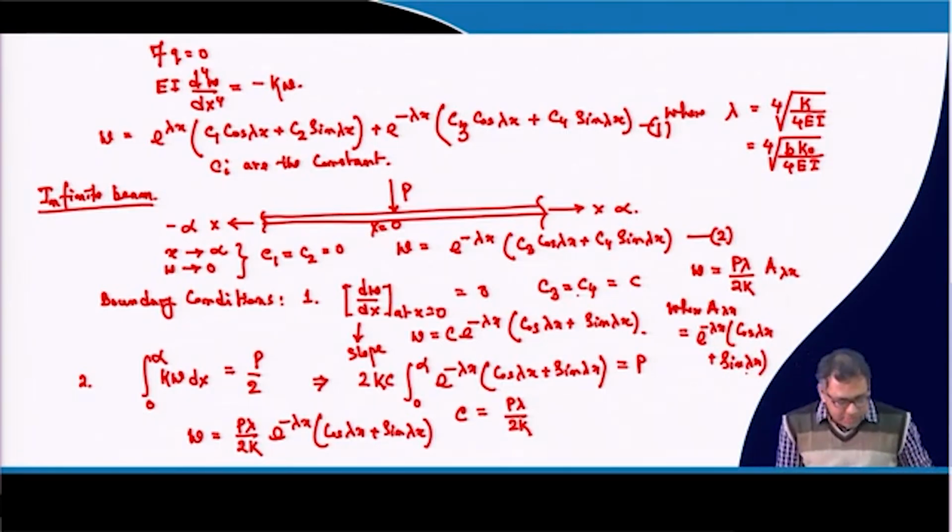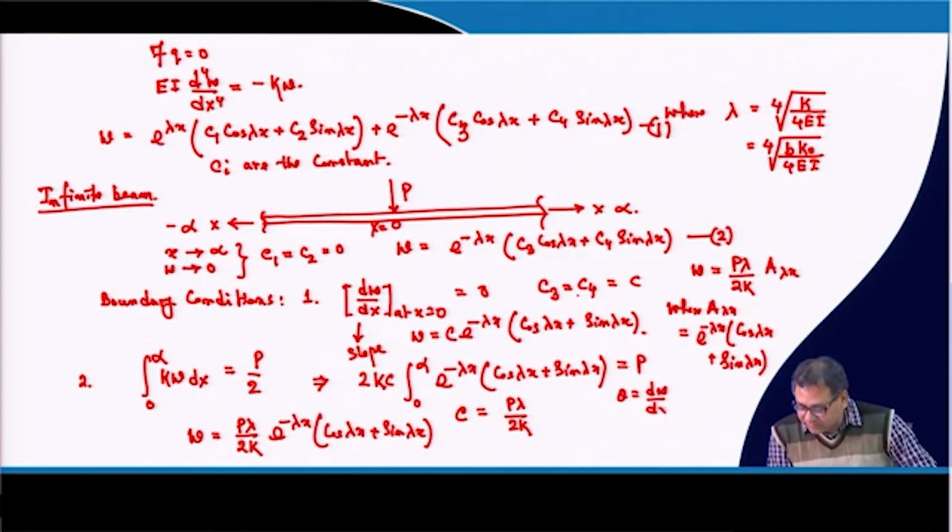Similarly, I will get the slope also. I am just showing how I will get the slope. The slope is nothing but dw/dx.